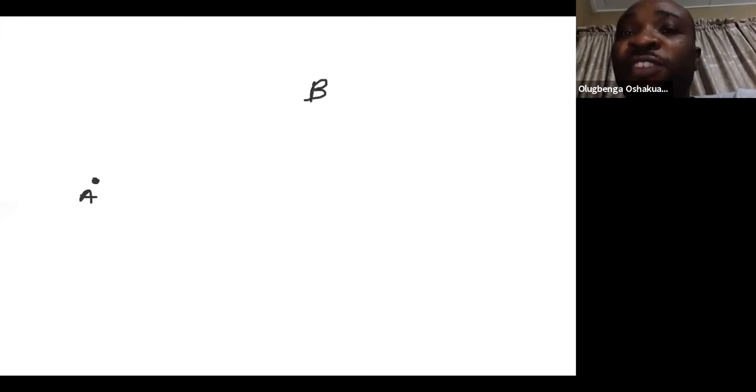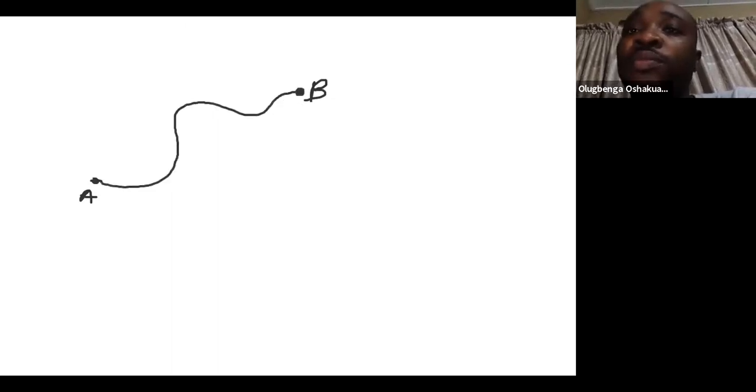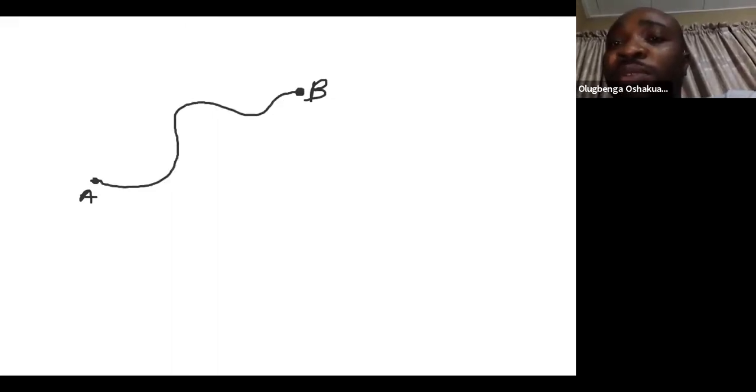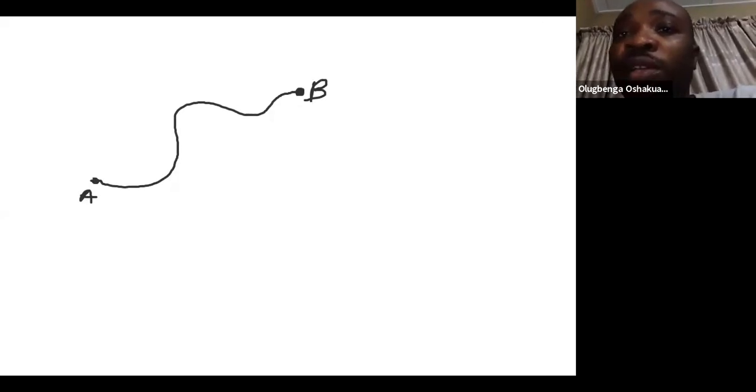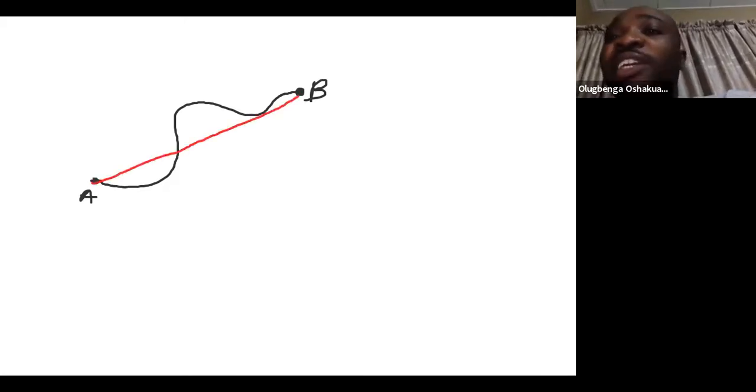When I say a distance of 5 meters, when I start from a certain point A to another point B, 5 meters will mean the length of this line. But when I say a displacement of 5 meters, I'm talking about the line joining A and B.